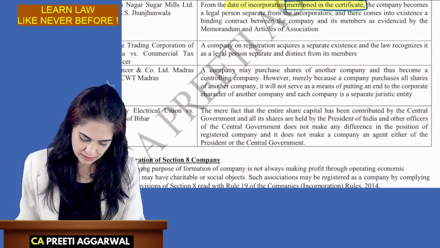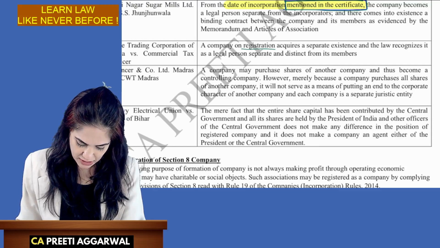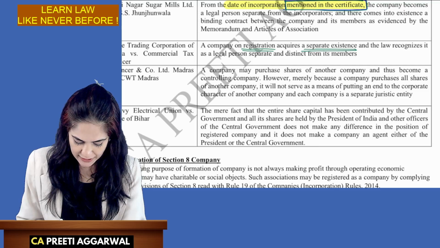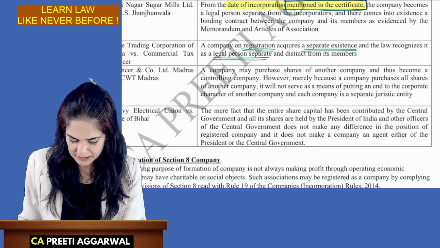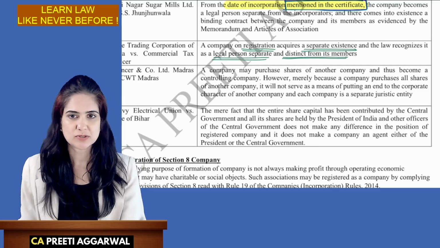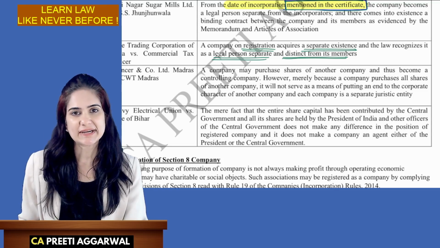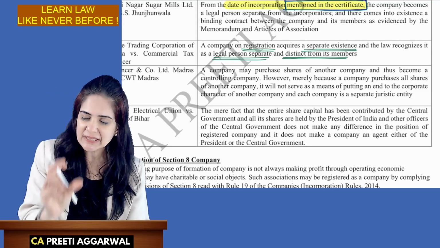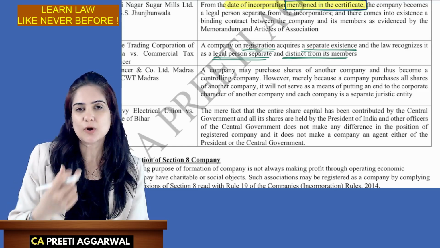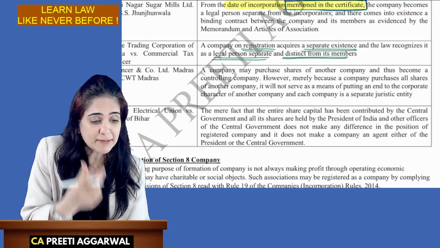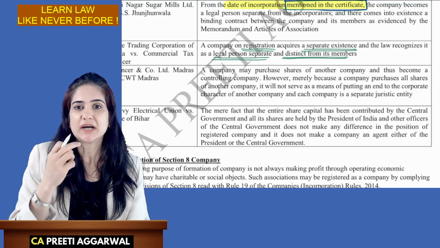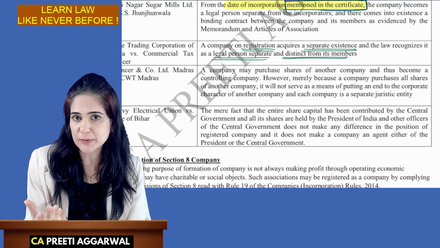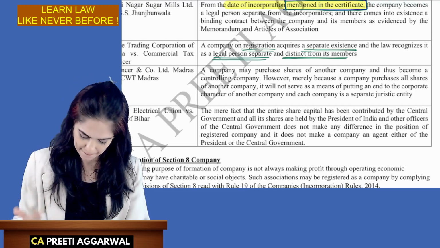The company, on registration, acquires a separate existence. Law now regards it as a legal person, separate and distinct from the members. It acquires a separate legal status, it becomes a body corporate. Section 9 says that on incorporation, from the date mentioned in the certificate, the company is now a separate person in the eyes of law. The company becomes a body corporate. That is mentioned in section 9.